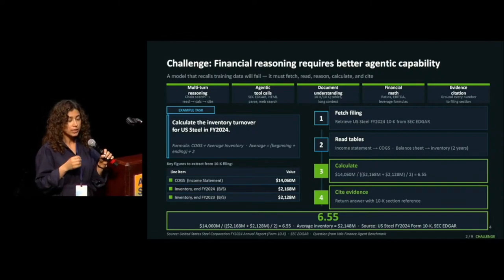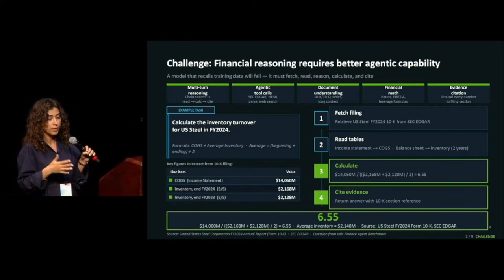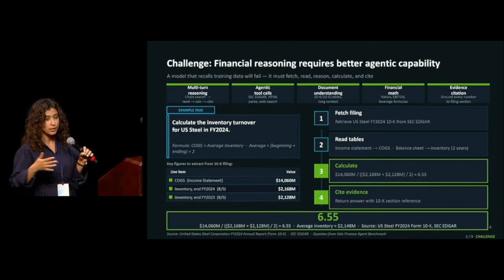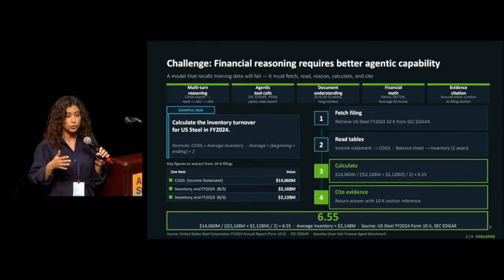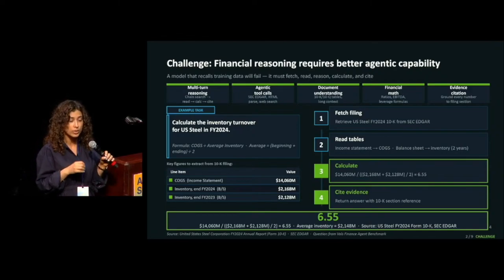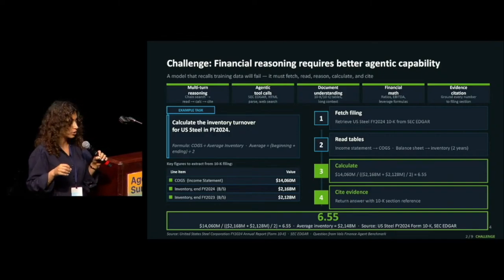And not only retrieving them, these are long, complex documents with different structures, unstructured and structured data. The model should understand all these documents, do the financial math on them, and at the end, cite what part of the document was helpful to answer the question.